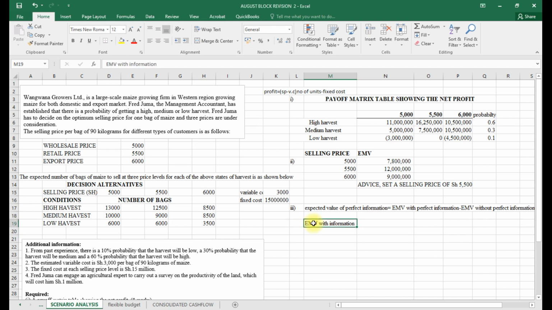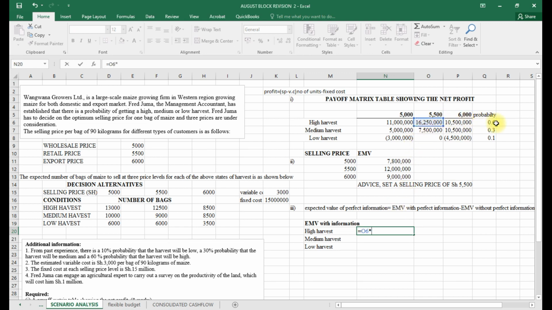To find EMV with perfect information, we look at the states where we have high, medium, and low. If we are certain that we shall have a high harvest, we select the one that gives the maximum, which will be 16,050 and 55, and multiply by the probability.